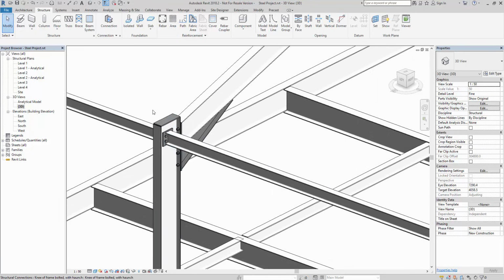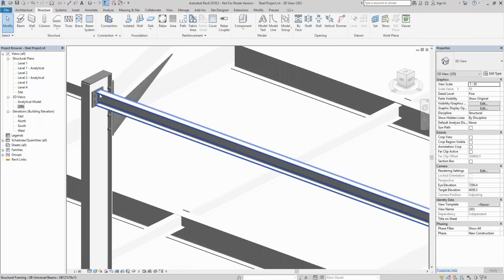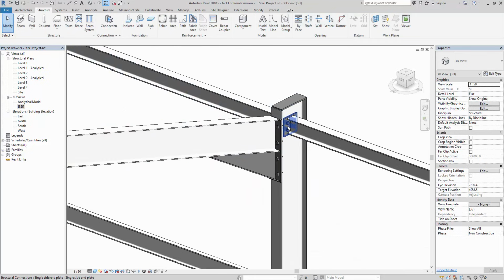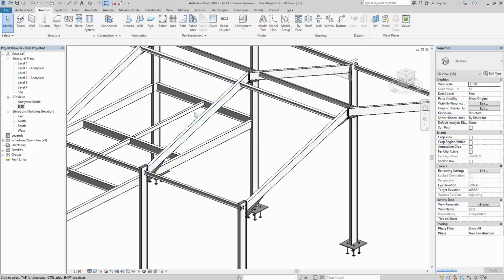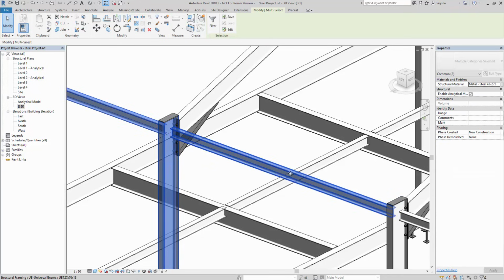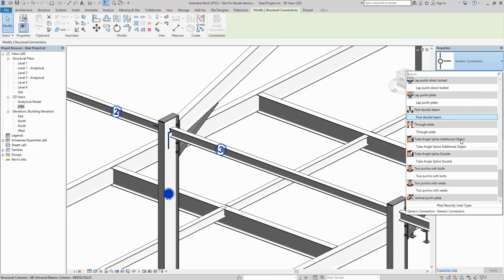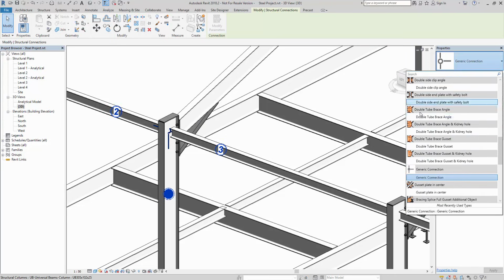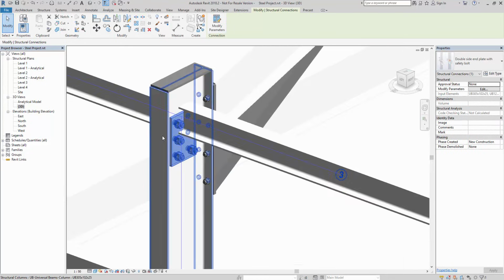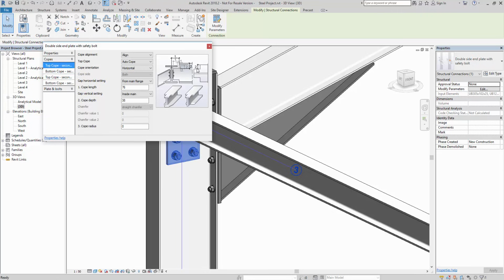We then look at the, I probably shouldn't have put it in that position because that is going to be a double sided, and again the same principle. You can just select it into position. So let's look at this double sided. So it's the main column, then the two connecting beams, structure, connection, and we should have a double sided end plate with a safety bolt. And let's have a look at orbiting that round, modify.